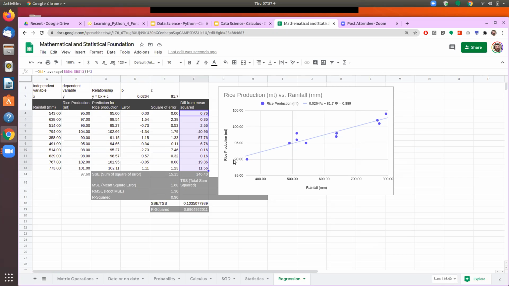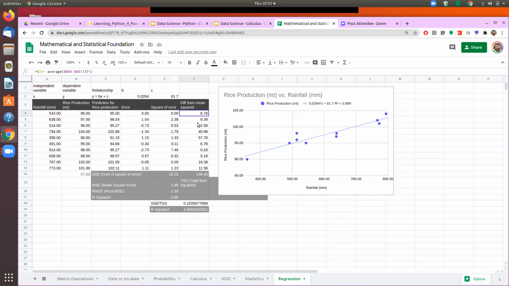If you see the different steps that we follow in the variance, we compute the difference from the mean, then we take the square of it, and then we sum those squares. That is what we call the total sum of squares. If you divide this by the total number of observations, that gives you the variance.